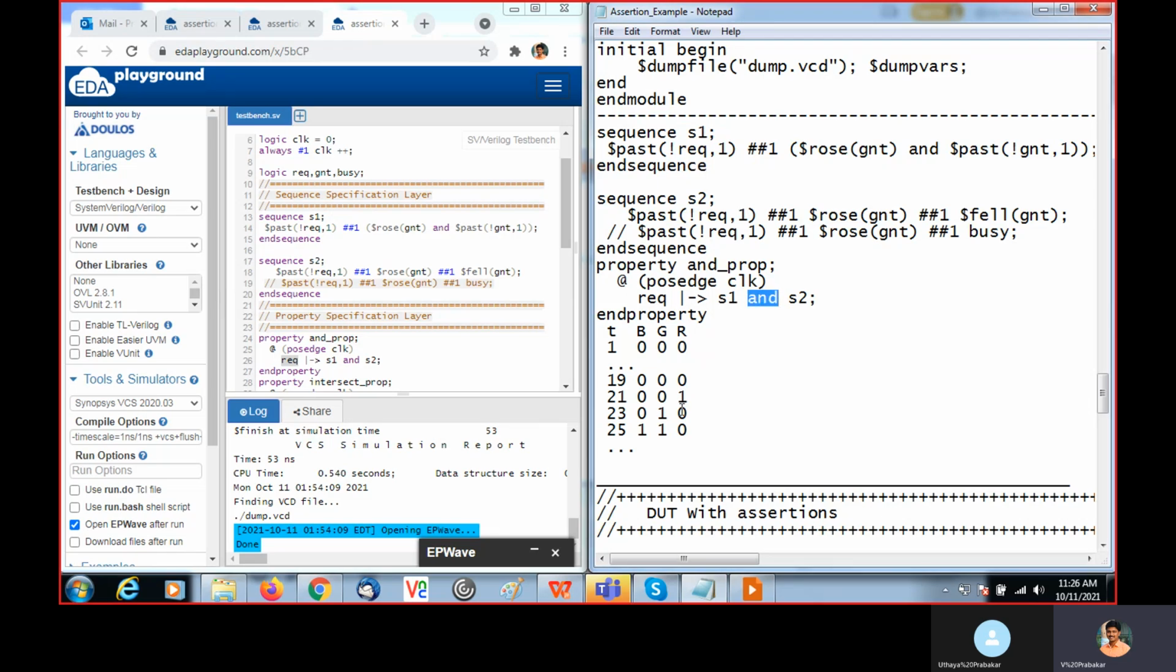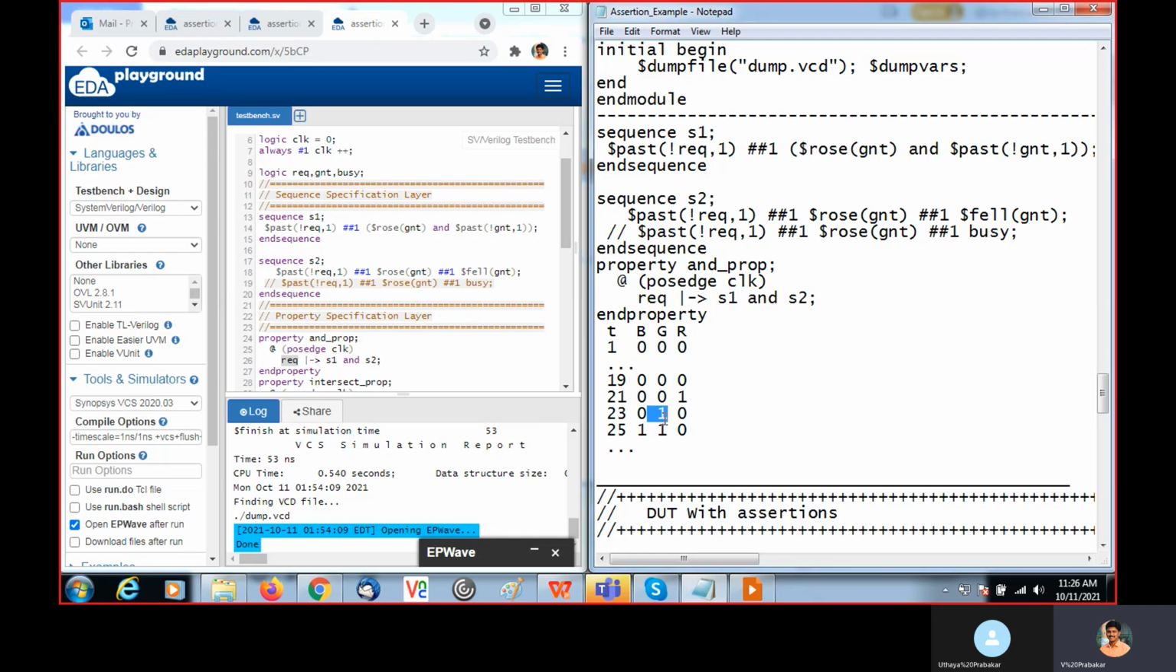After REQ is 1, we need to check this part, sequence 1. $past: one cycle past, REQ should be 0. So one cycle past, REQ is 0. Then next cycle, $rose(grant). So grant is becoming 1 in the next cycle. From here, in the next cycle, grant G becomes 1.